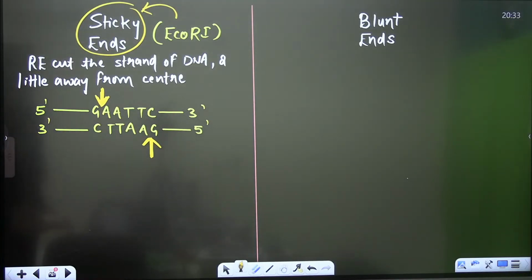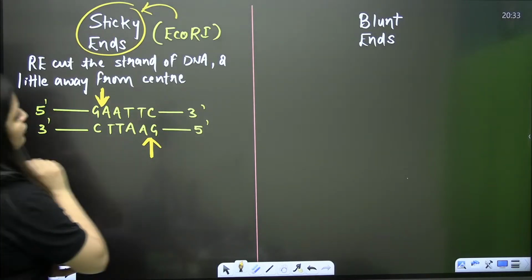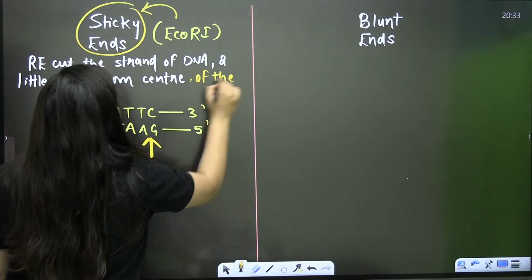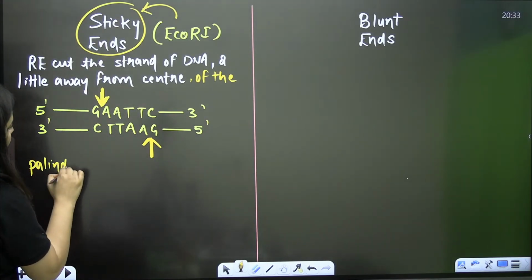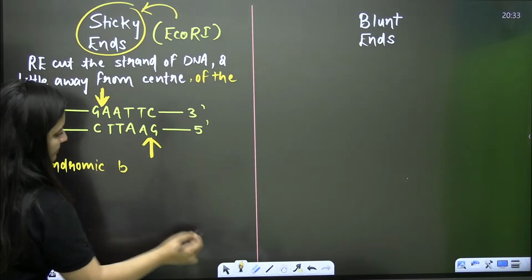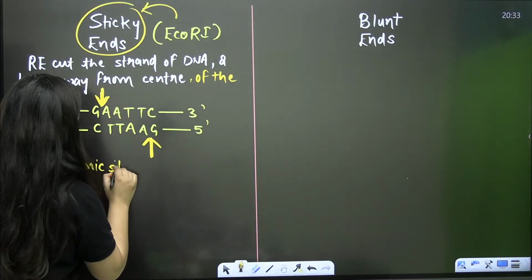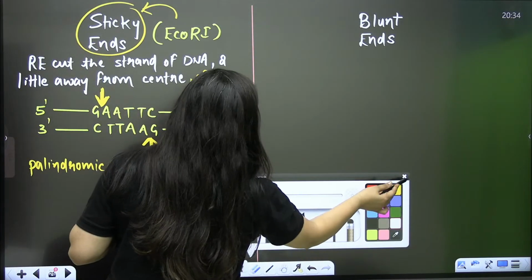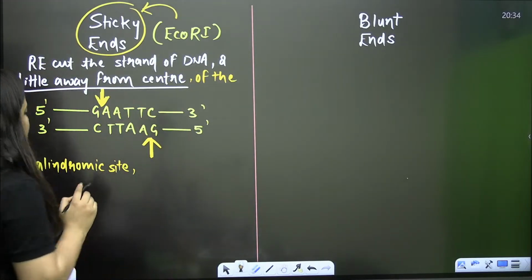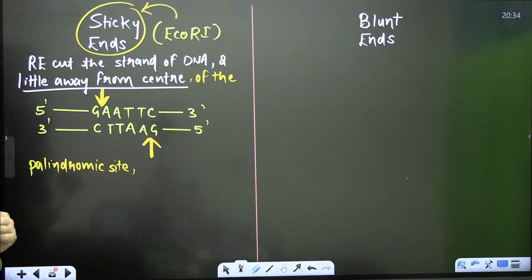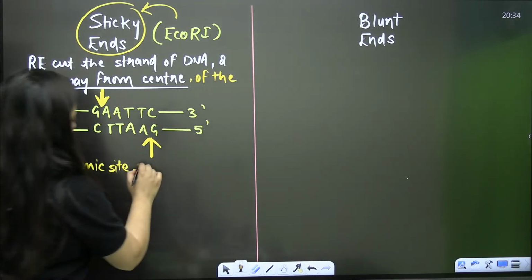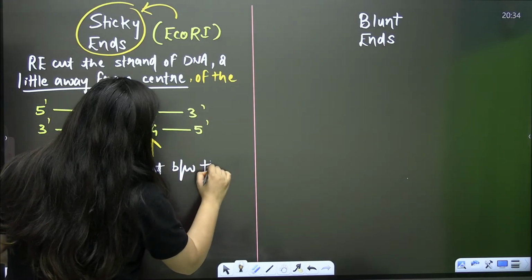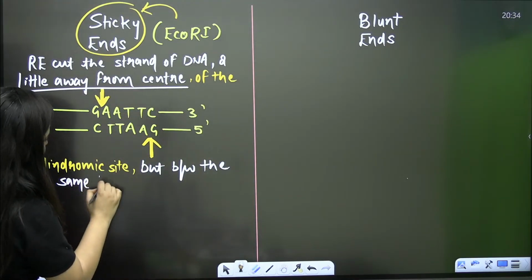So when you are talking about the sticky ends, or the free ends or the cleaving ends, here the restriction enzymes cut the strand of DNA a little away from the center of the palindromic site. But always remember, between the same two bases on opposite sides.